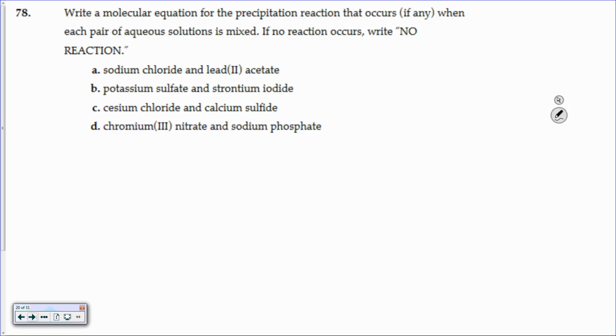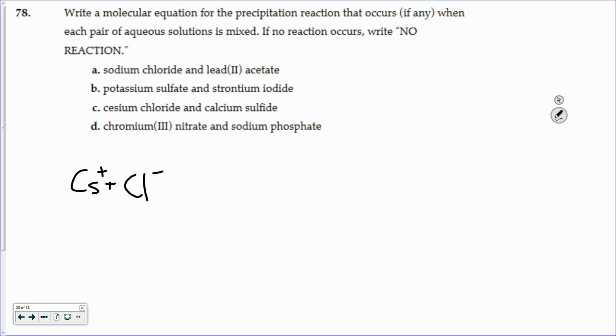All right, cesium chloride. Cesium in the periodic table is in the 1A family, so that means it's a +1 charge. So it's going to be the cesium and the chloride that are going to be the ions from it.